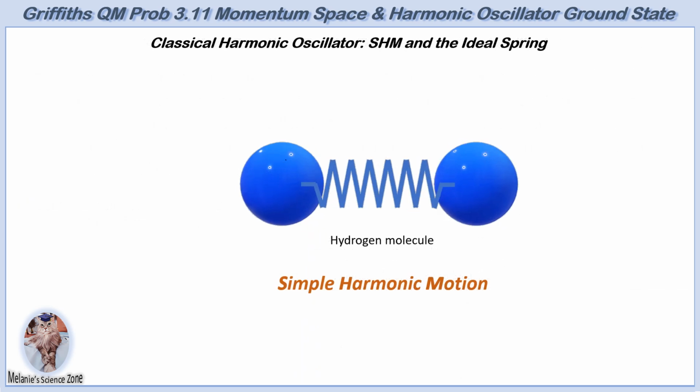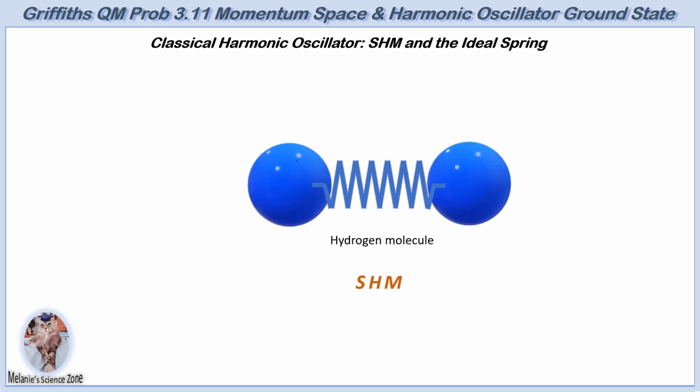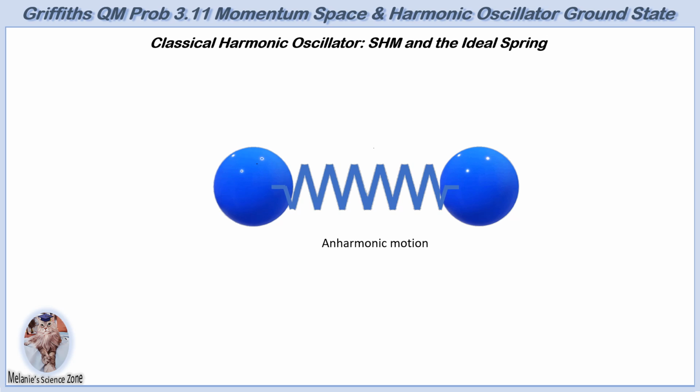A linear harmonic oscillator exhibits simple harmonic motion, SHM, which is periodic motion where an object oscillates back and forth along a straight path. This model applies to diatomic molecules like hydrogen at small displacements or low energy. At larger displacements, the motion deviates from harmonic behavior and is anharmonic.